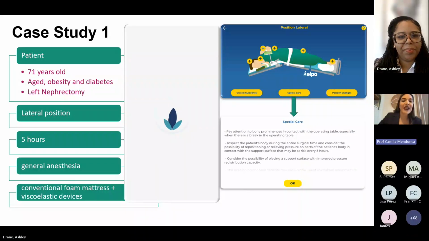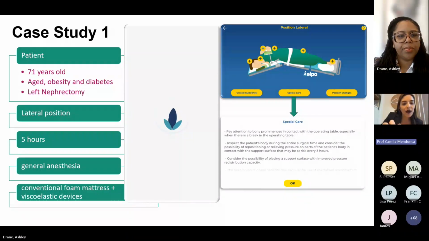Now it's okay. In these plus buttons, you can click and you can see our recommendations for each part of the body. And if you click in the special care, our app combines all the information that you clicked before. For example, if we click that the patient has obesity, then in this lateral position, we have some recommendations for this specific patient that has obesity. So this special care is related to the patient you are analyzing right now.